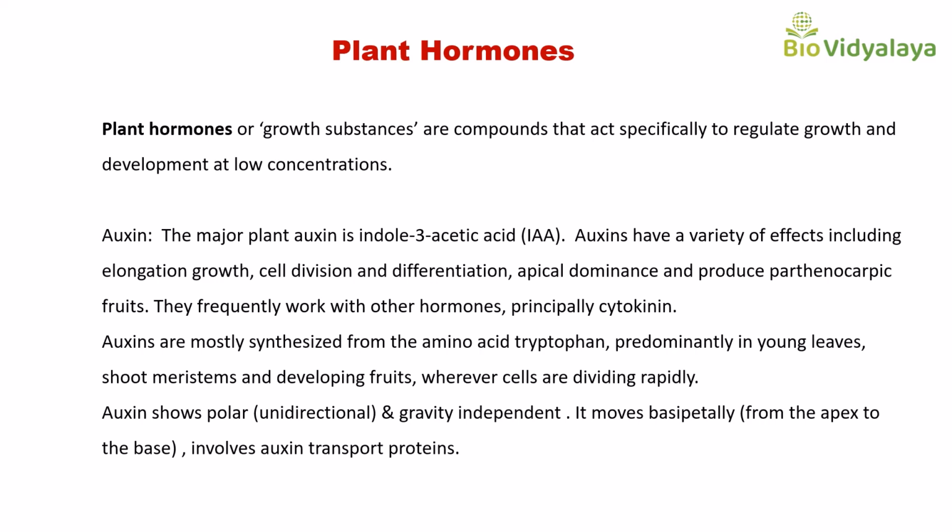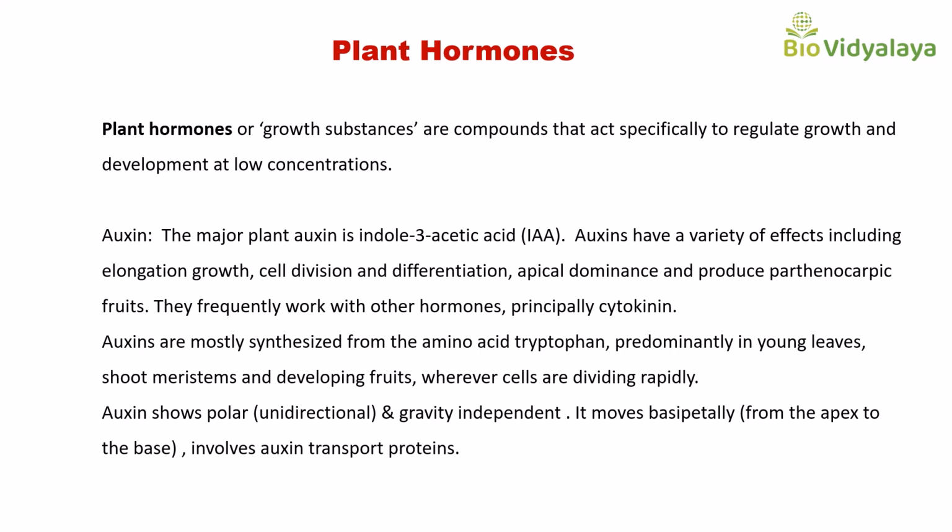The major plant auxin is indole 3 acetic acid, that means IAA. Auxins have a variety of effects including elongation, cell division and differentiation, apical dominance. Apical dominance means that it will inhibit the lateral bud formation. They produce parthenocarpic fruits. They frequently work with other hormones, principally cytokinin.